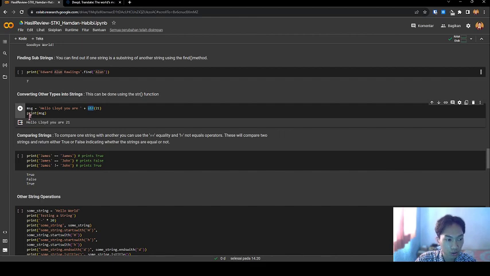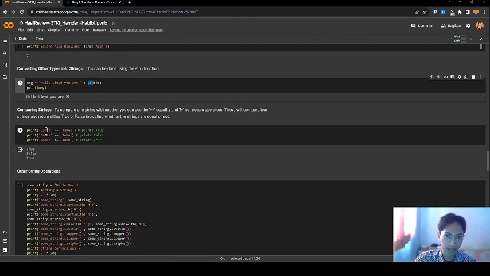Next, comparing strings. To compare one string with another, you can use the double equal and not equal operators. This compares two strings and returns either true or false, indicating whether the strings are equal or not.